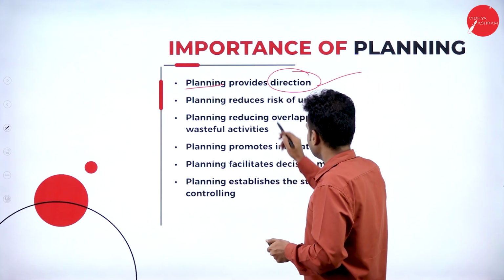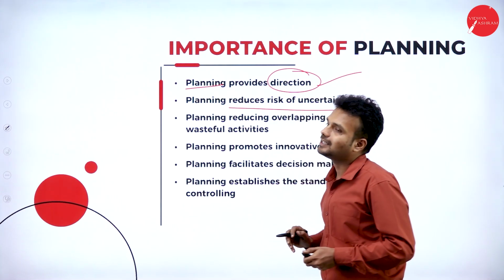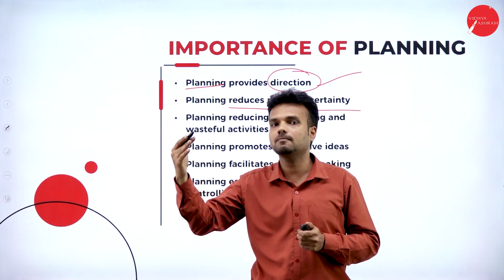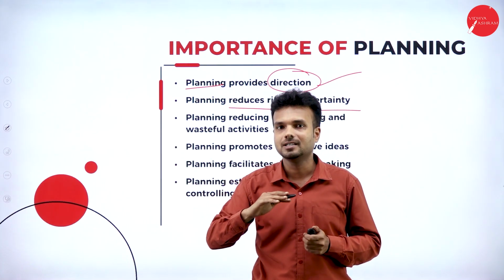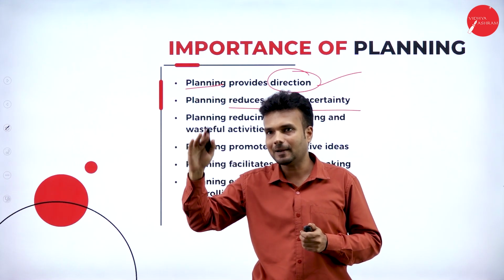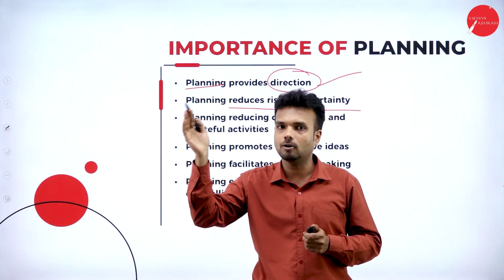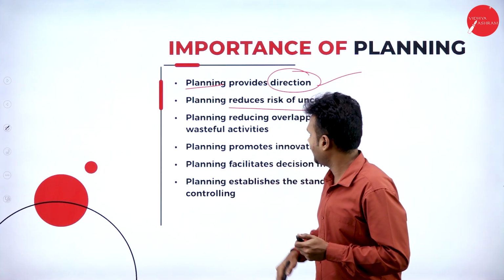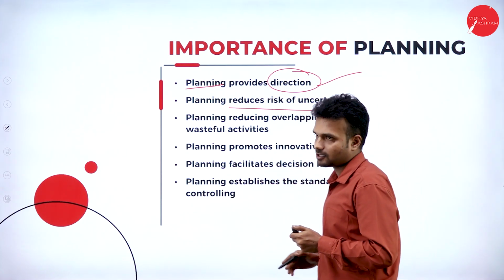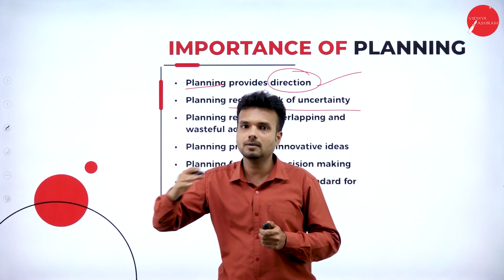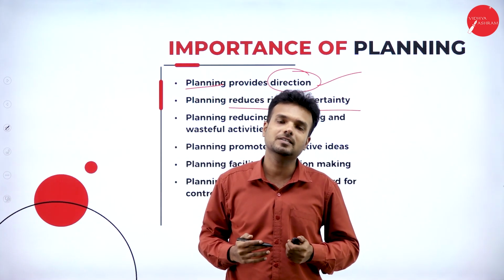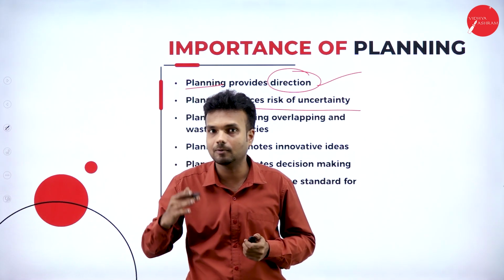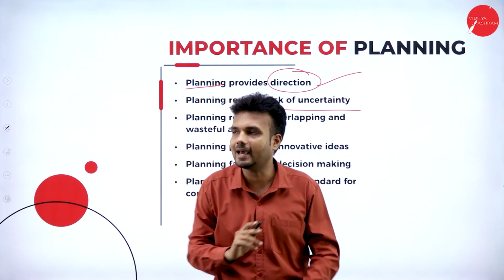Planning reduces the risk of uncertainty. If we perform any activity without a plan, there is the possibility of failure. So if we go through the plan, there is more possibility of winning the situation. So hence we can say that it reduces the risk of uncertainty. If we go through the proper plan, there is no risk of uncertainty or there is less risk of uncertainty only if we go through planning.